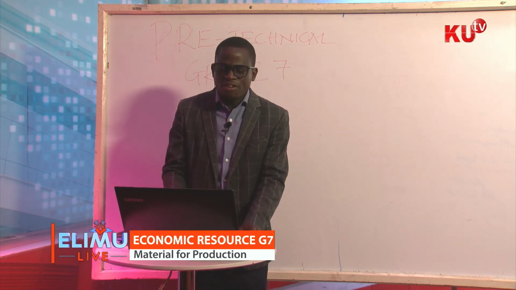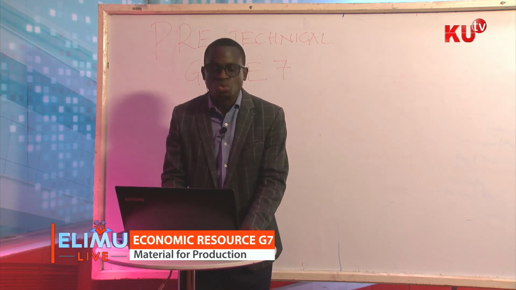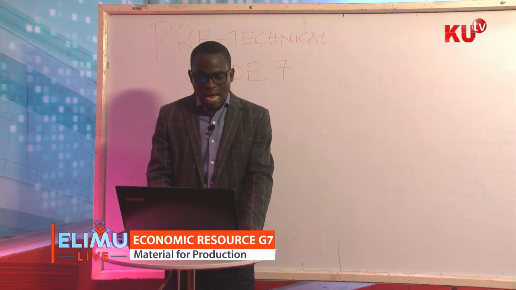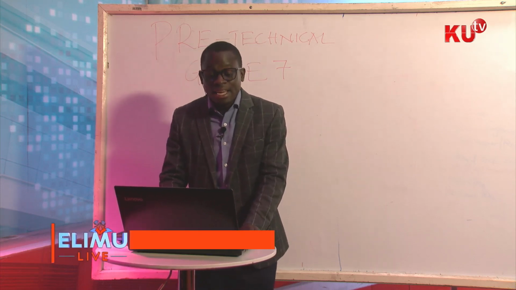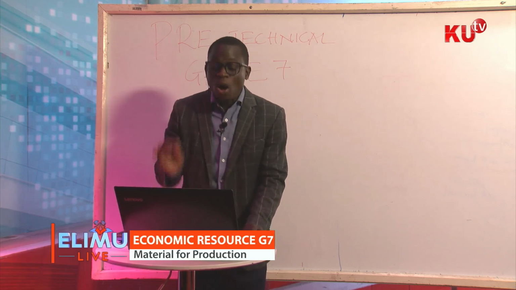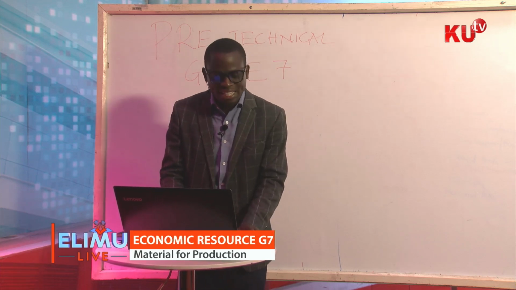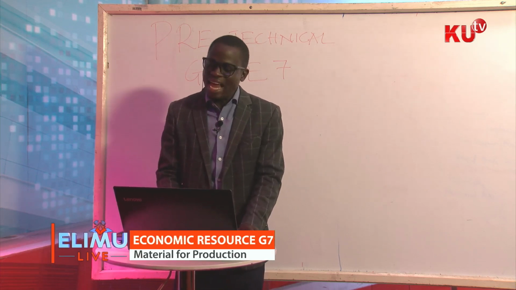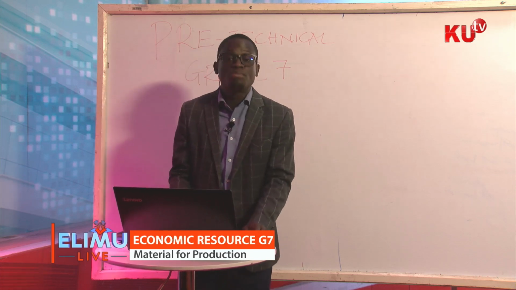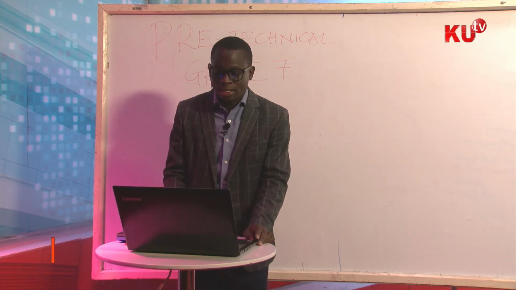They have different uses, and that brings us to what we call alternative use. Let's take, for example, land. Land can be used in construction, and land can be used for agricultural activities. So it has alternative uses. The same land can be used for construction of classes, construction of swimming pools at school or in any other social place.